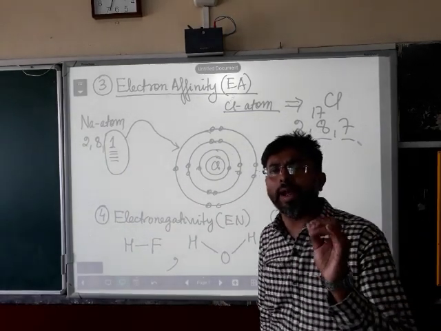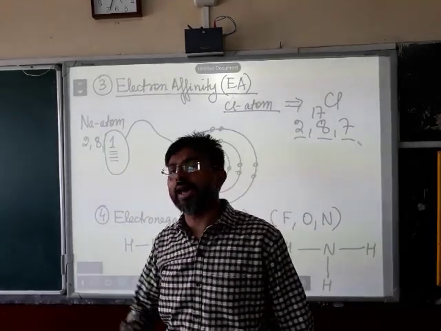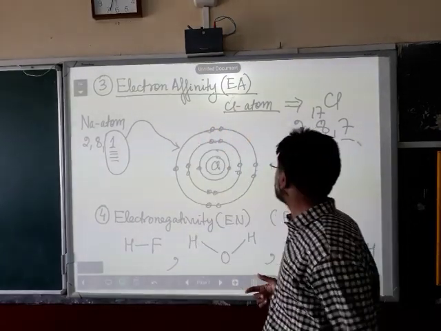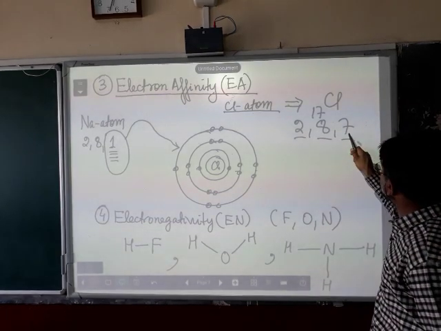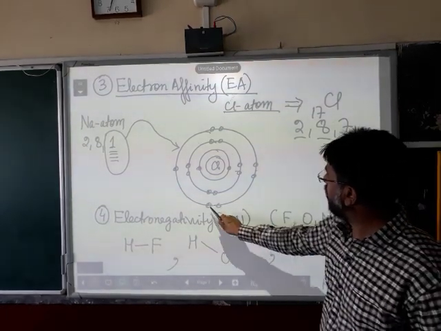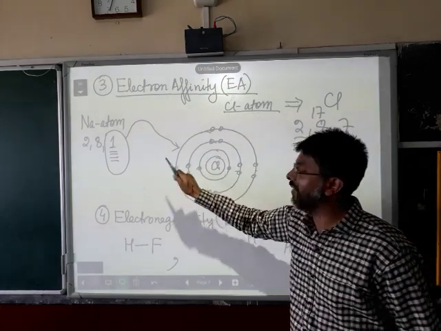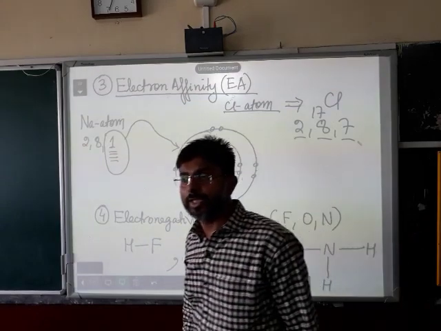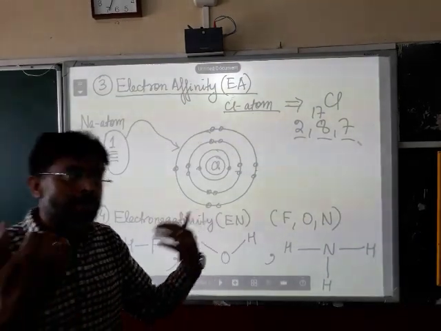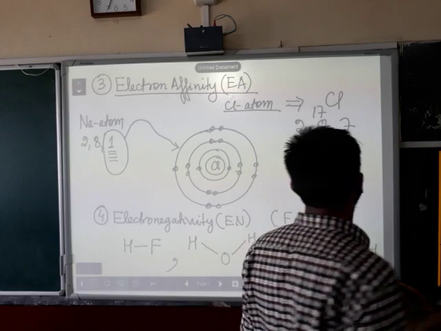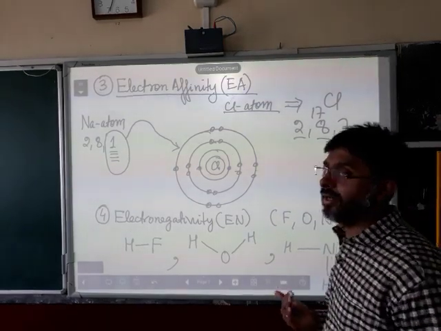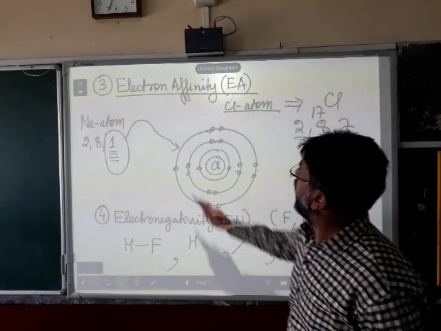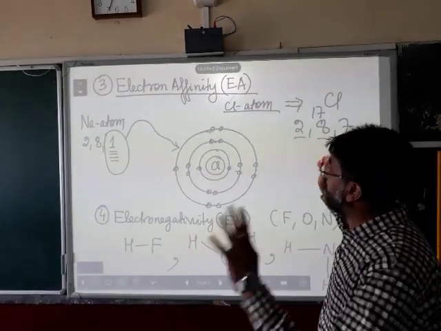And please keep in mind, my dear students, non-metals have either 4 or 5 or 6 or 7 electrons in their valence shell. Since chlorine has 7 electrons in its valence shell, 1, 2, 3, 4, 5, 6 and 7, it is a non-metal. And non-metals have a tendency to accept electrons, to receive electrons in their valence shell, become an octet and become stable. So here, let me explain electron affinity in detail.